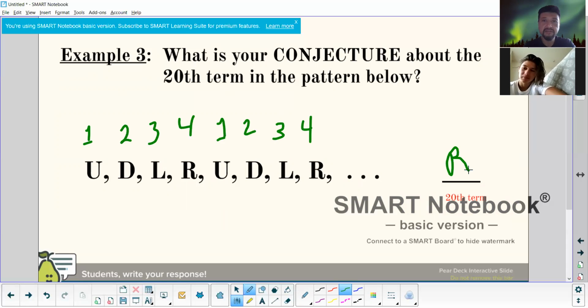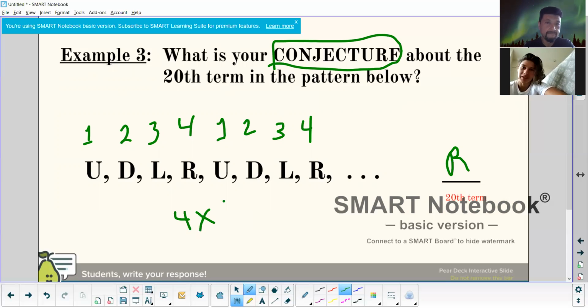Same thing, using conjecture, you're saying, okay, I'm seeing this, so this is what I'm going to do next. Yeah, 4 letters. Then what's 20? 4 times 5, 20. That means the 4th letter. Yeah, you're definitely right, Maximus.